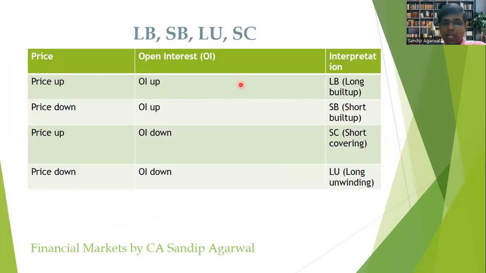So in this slide, we will basically discuss this core concept LB, SB, LU, SC. On the right hand side, you can see LB stands for long builder, SB stands for short builder, SC stands for short covering, and LU stands for long unwinding. Now, how do we interpret it? Now, if the price of the underlying instrument, which is Nifty in our case, has gone up for a particular day, and at the same point of time, the open interest, the total open interest. In the previous slide, I have shown the open interest on the option side.